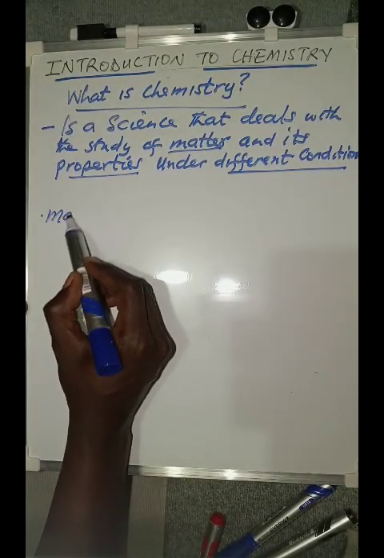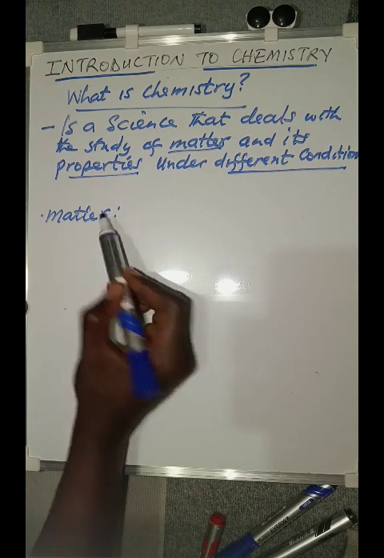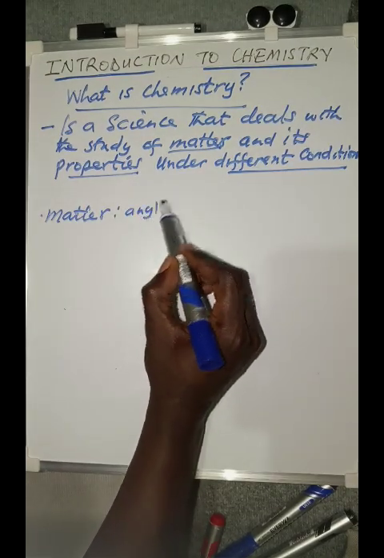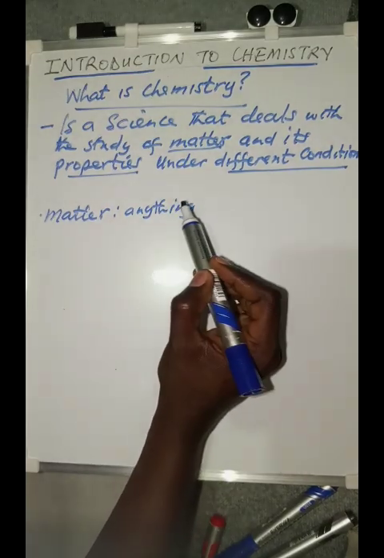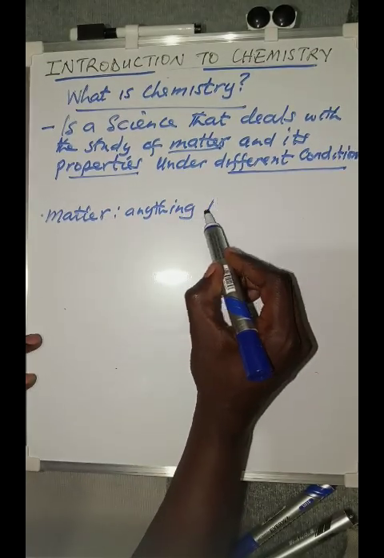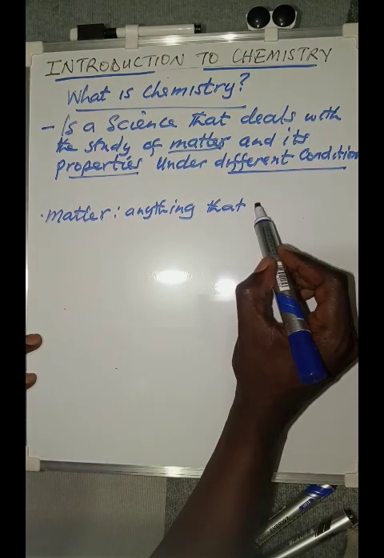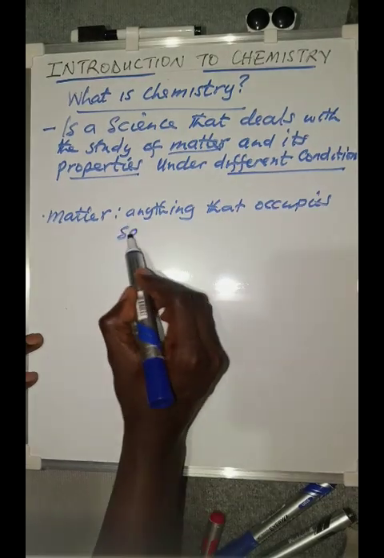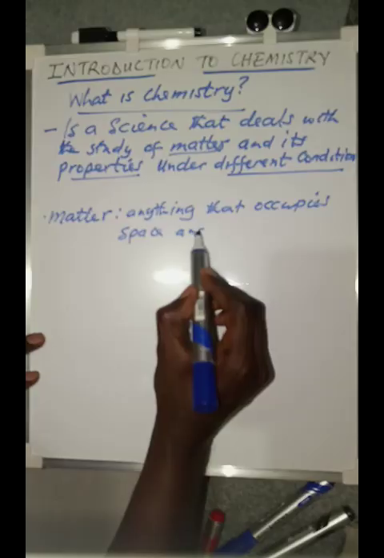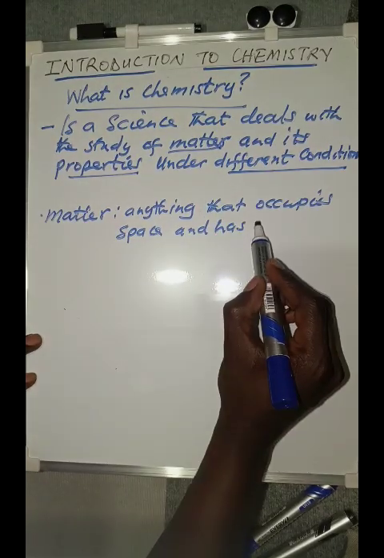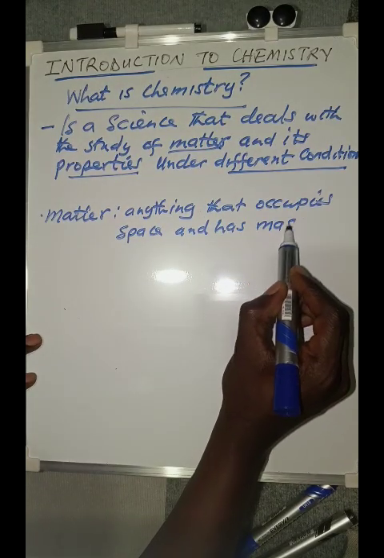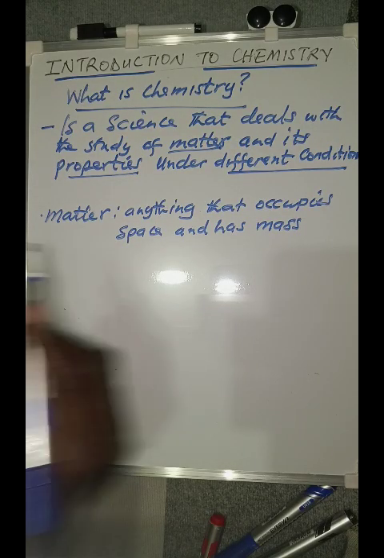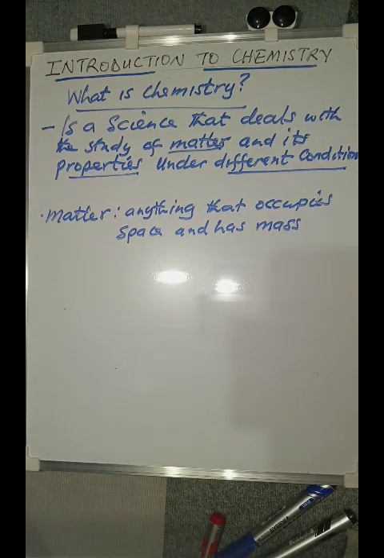When we talk about matter, what exactly is matter? You remember, of course, that matter is simply anything that occupies space and has mass.